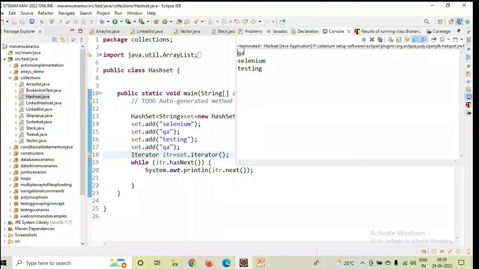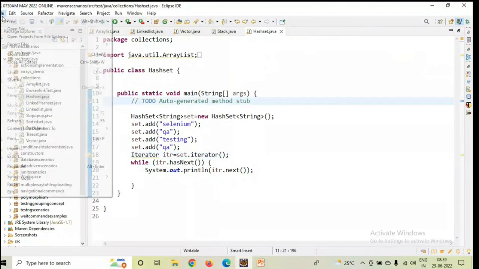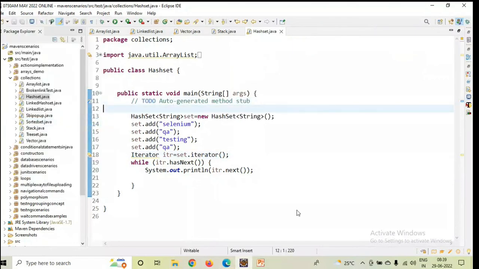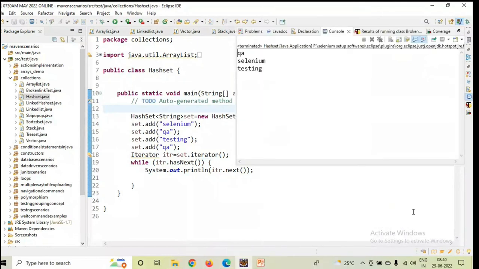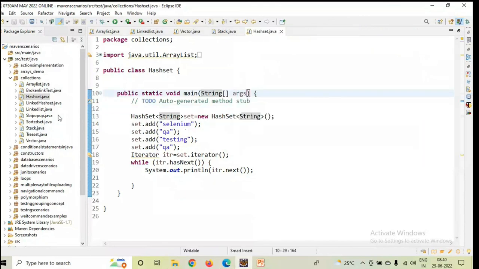You remember one point here. It always follows the order of implementation. Let's save it and refresh your Eclipse. Now run as Java application. Now you see QA, Selenium, testing. It is printing in ascending order, from A to Z characters, so Q comes first, then S, then T. Okay, this is one example I have taken here.